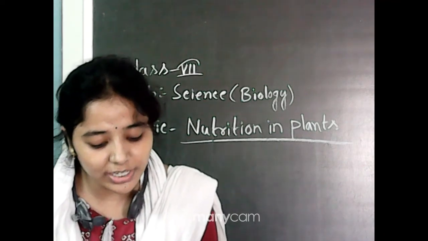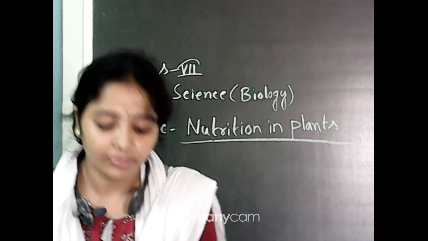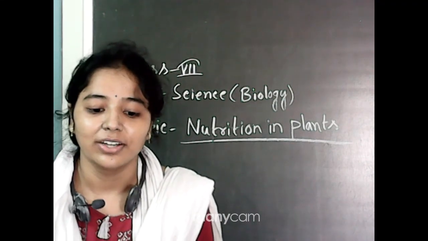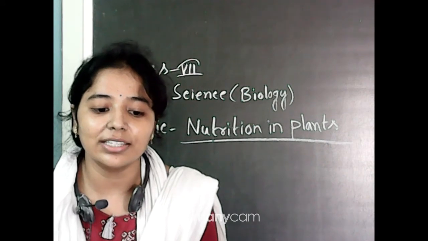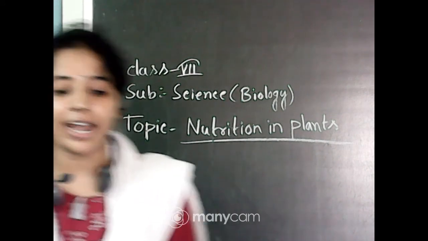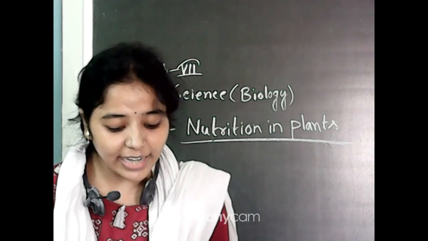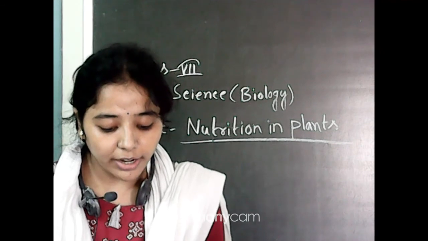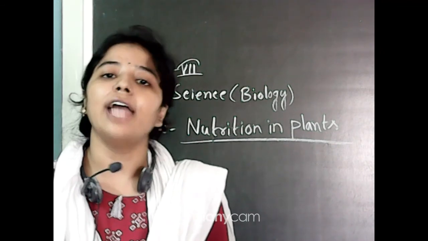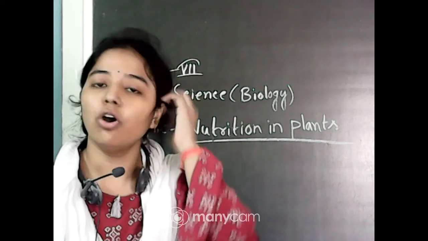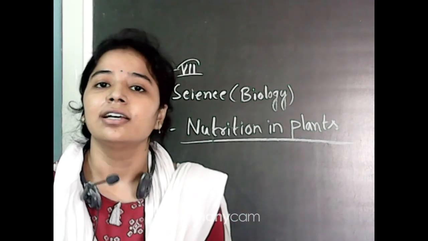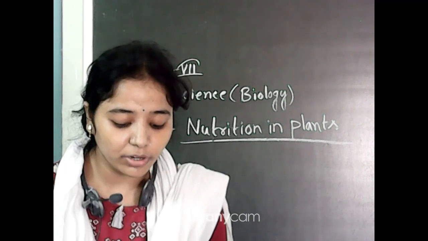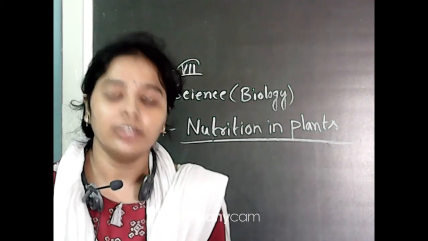Now the next question is: distinguish between a parasite and a saprophyte. Parasites are organisms that live on or in a host to get their food at the expense of the host, such as Cuscuta or Amarbel, which is already in your book. You can see the picture in your book.